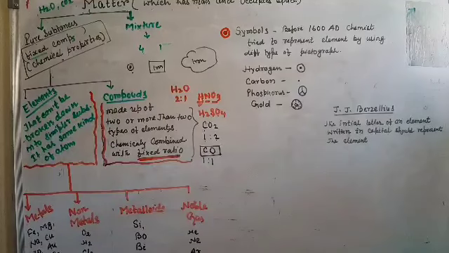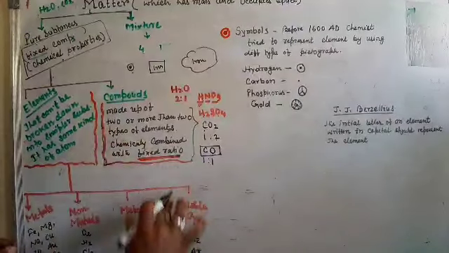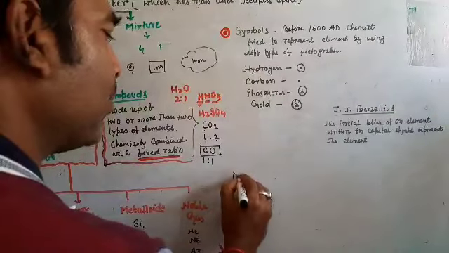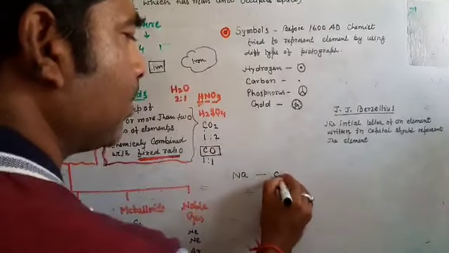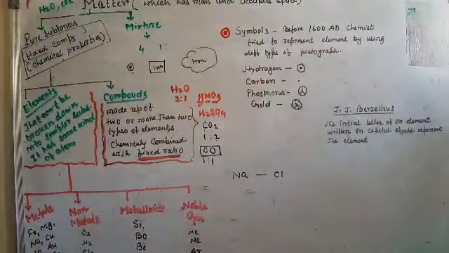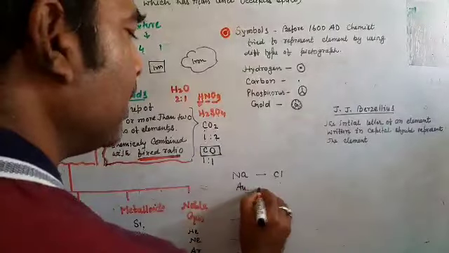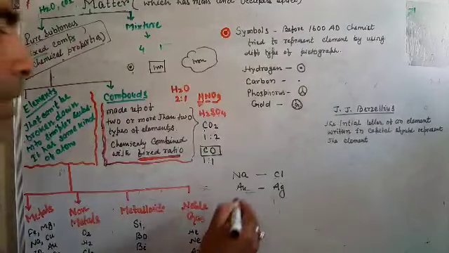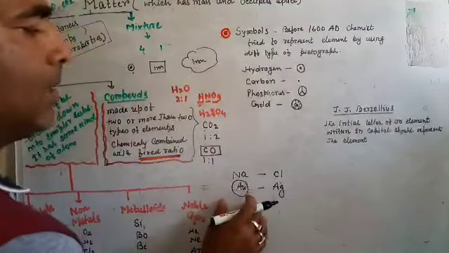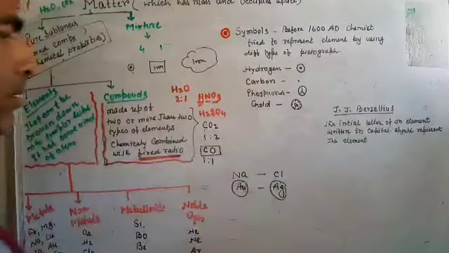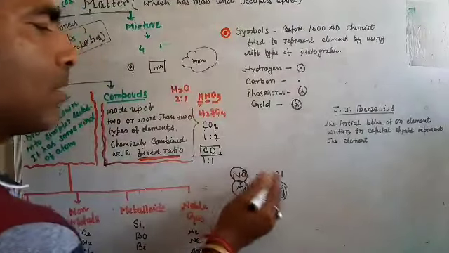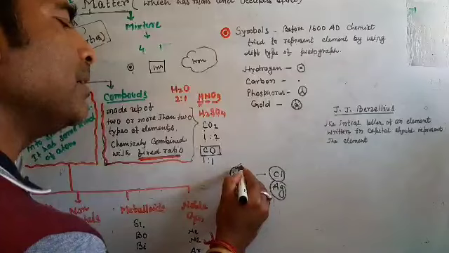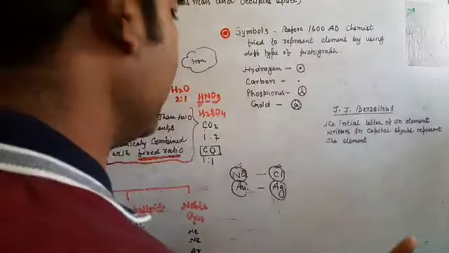It is another thing that the atom of one element is completely different from the atom of another element. The atom of sodium is different from the atom of chlorine. The atom of gold, Au, is completely different from the atom of silver. But all atoms of gold are similar, all atoms of silver are similar, all atoms of sodium are the same, all atoms of chlorine are the same. But atoms of one element are completely different from atoms of another element.